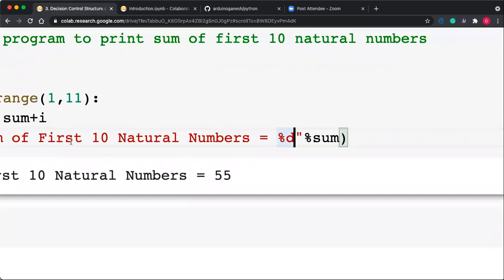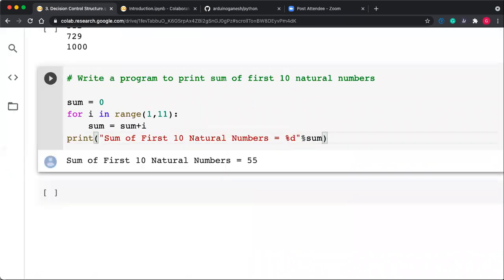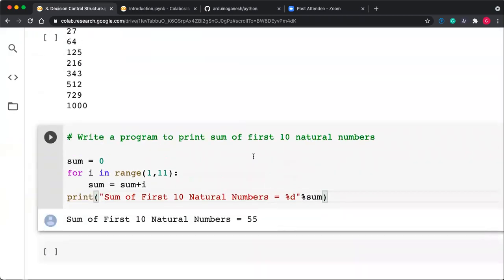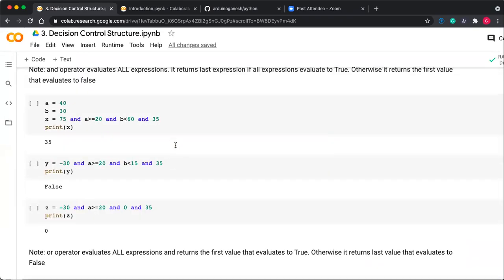Print the message, the format specifier %d, and then not a comma, you have to put the modulo, and after the modulo there is a variable, whichever variable you want to use. So actually this is somewhat the basics of the decision control structure.